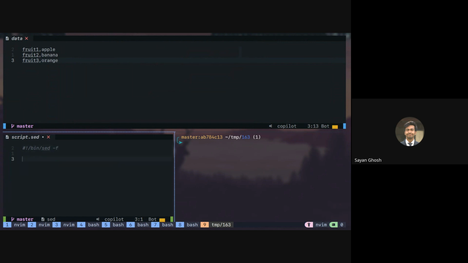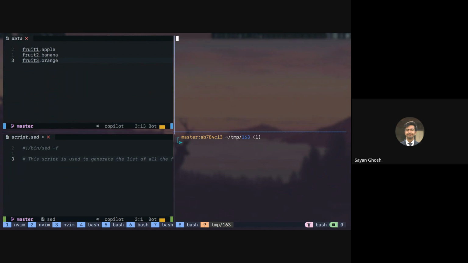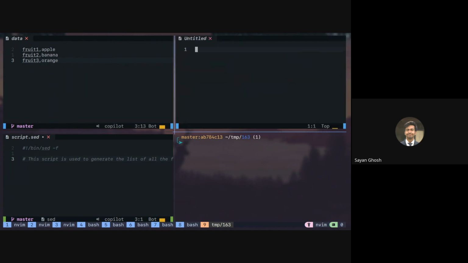Now what substitutions can we do so that this turns into something like this? So there's an opening curly bracket and then quotation fruit. Let me just copy this. All of these should be quoted and the comma should become a colon.